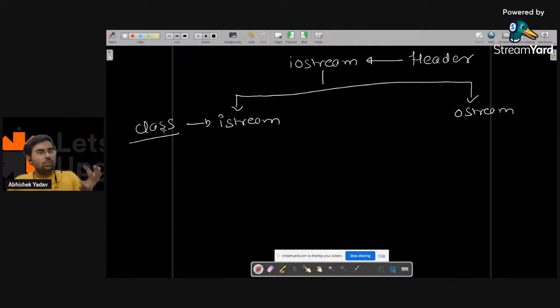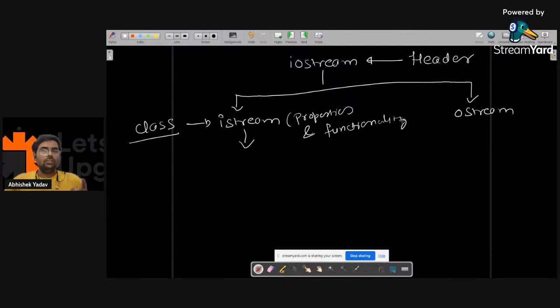And in order to use the mobile phone, you have to buy the mobile phone, that is, you have to buy a Realme phone, Redmi phone, anyone. So here also, in order to use the properties and functionality of a class, you have to create the object of the class.